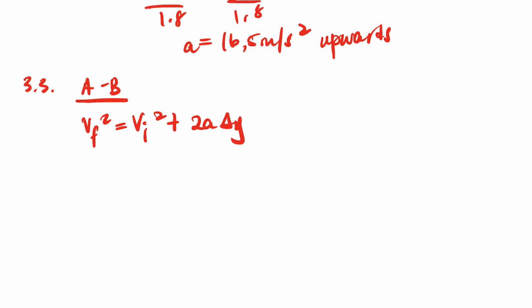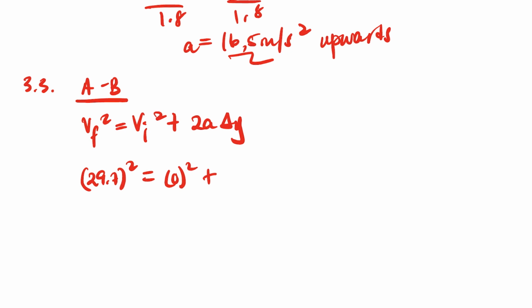The V final there, from A to B, is still 29.7 squared, and the initial is still 0, and the acceleration is the one we just got, 16.5.